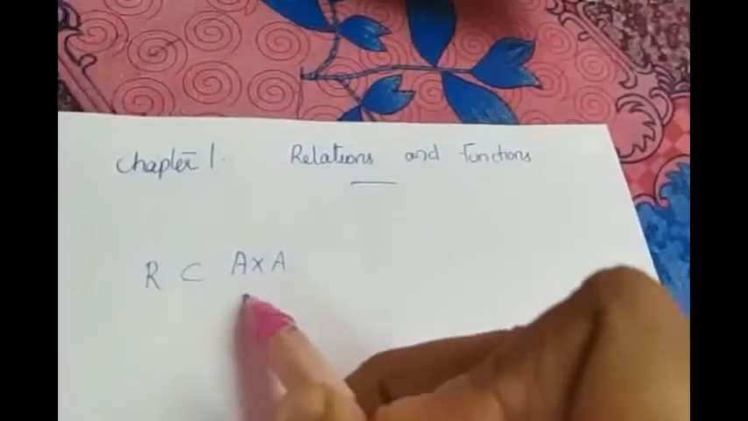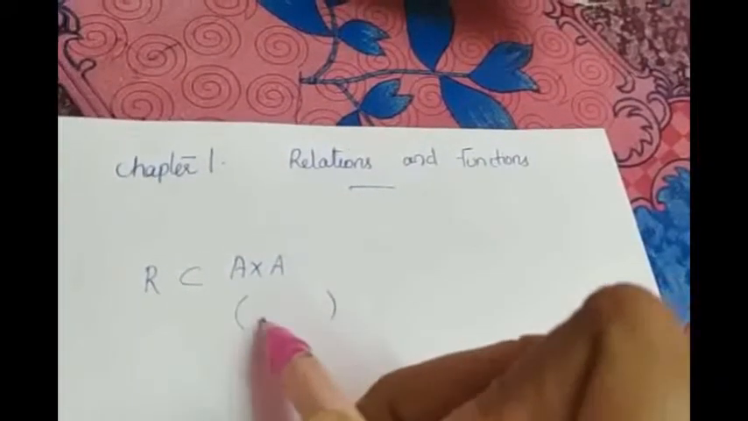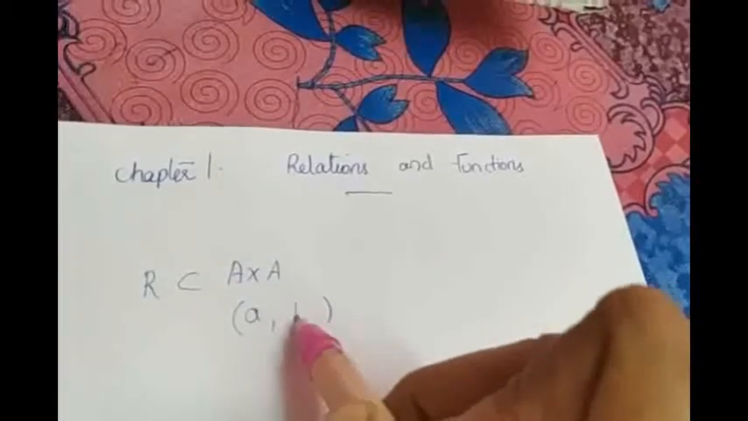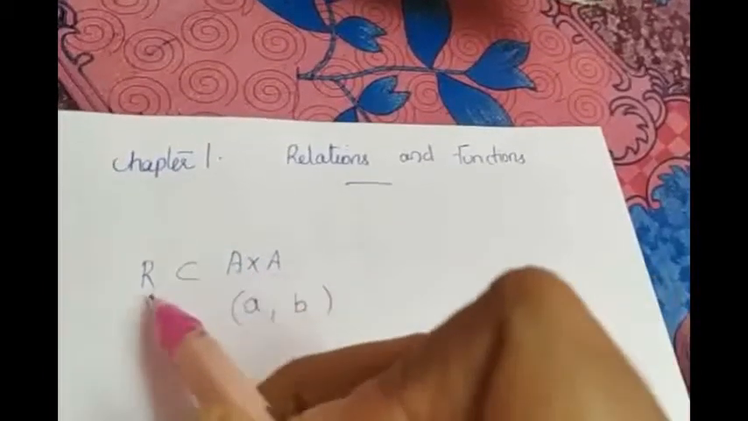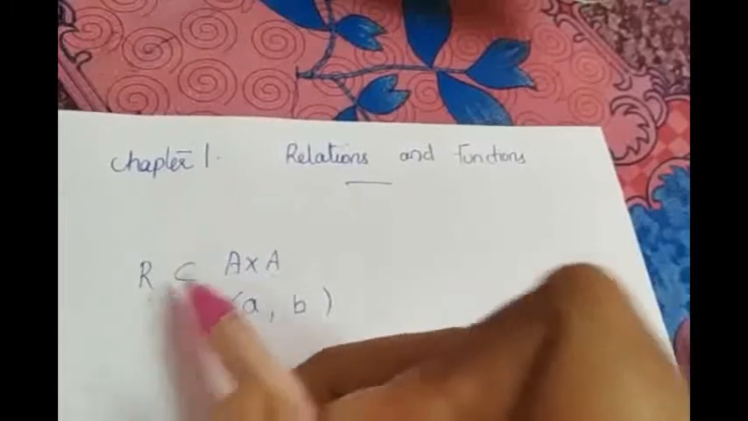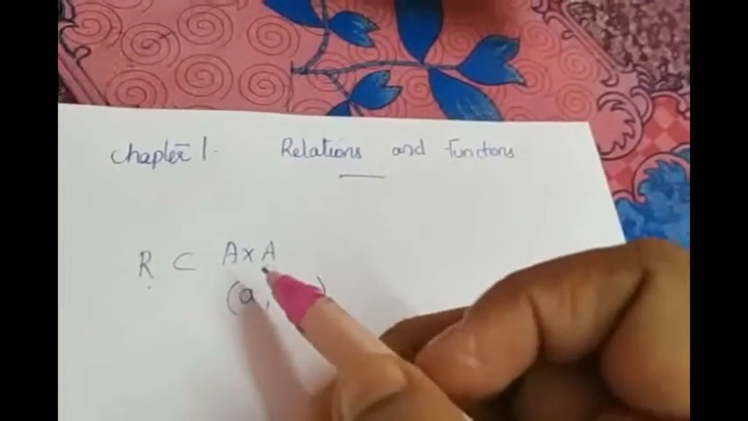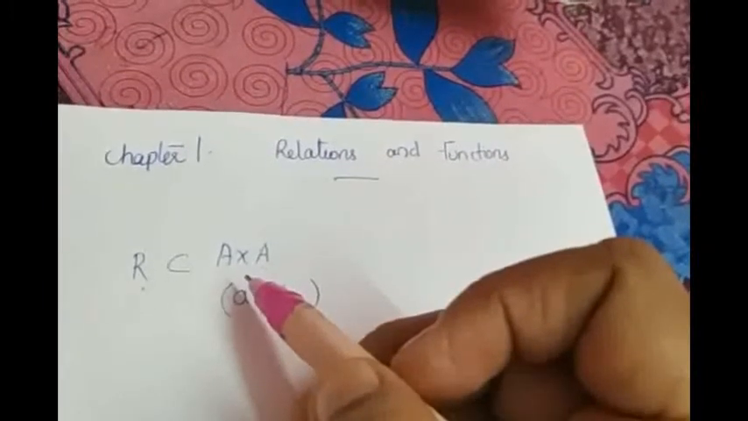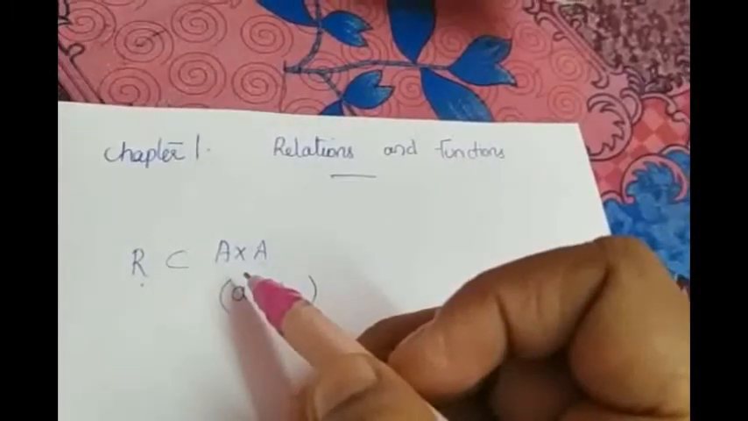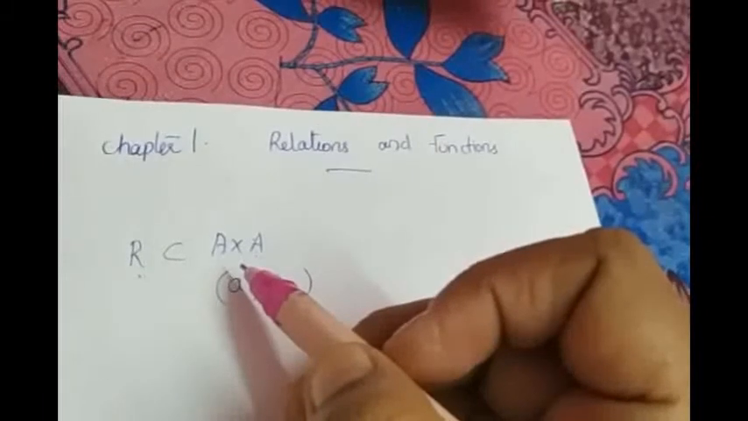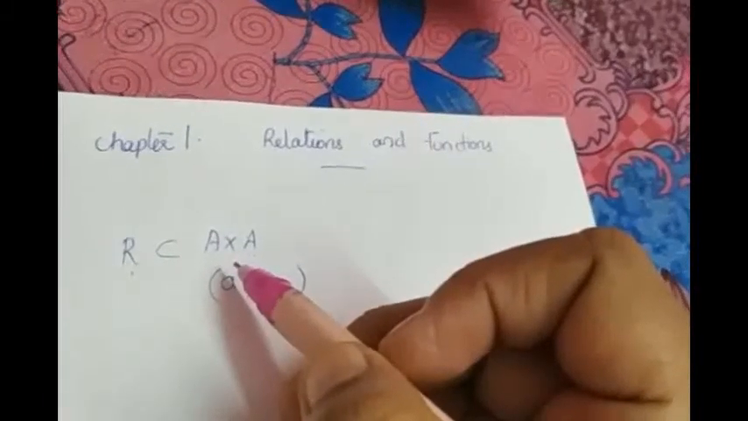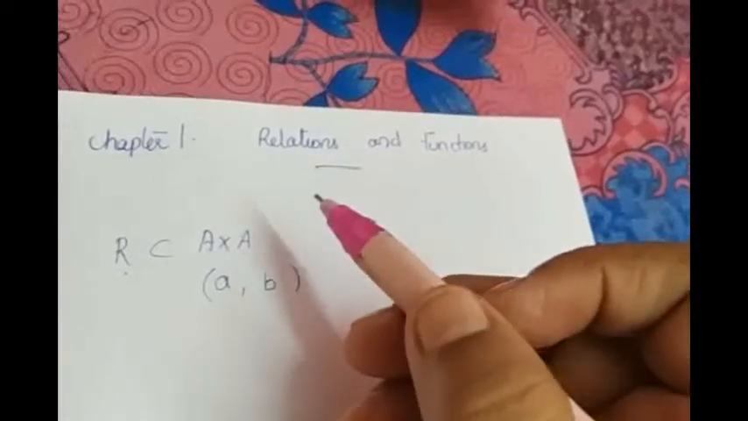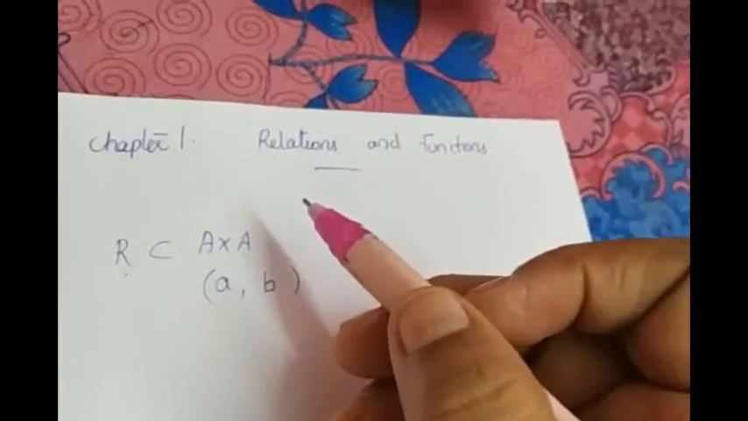A cross A means the elements in A cross A will be ordered pairs. The first element belongs to the first set and the second element belongs to the second set. So R is a relation, a subset of A cross A. Again, you know about empty relation and universal relation. Empty relation means a relation containing no element, and universal relation means every element in that set will be having a relation with each and every element of that set.